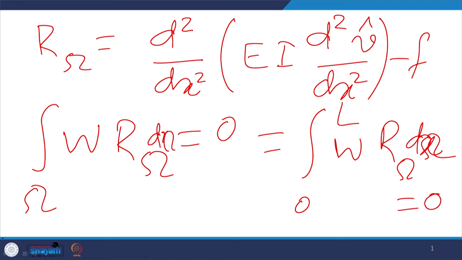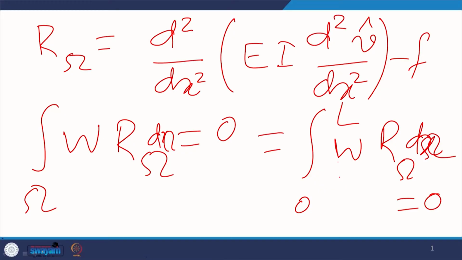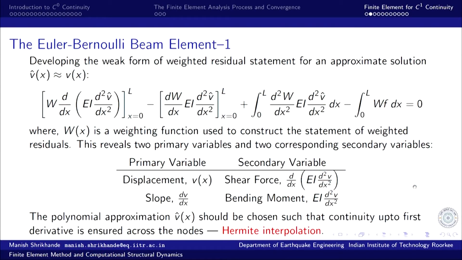So, this is equal to 0. After this I have this weighting function, unknown as yet, but it is a function of x. This is a product of two functions, so I can integrate it by parts in sequence. I do it twice, and that is what leads me to this particular expression. So, this is the weak form of the weighted residual statement.